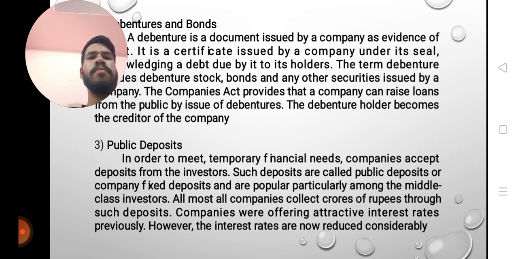Public deposits. In order to meet temporary financial needs, companies accept deposits from investors. Such deposits are called public deposits or company fixed deposits, and they are popular, particularly among middle class investors. Almost all companies collect crores of rupees through such deposits. Companies were offering attractive interest rates previously, however, the interest rates are now reduced considerably.